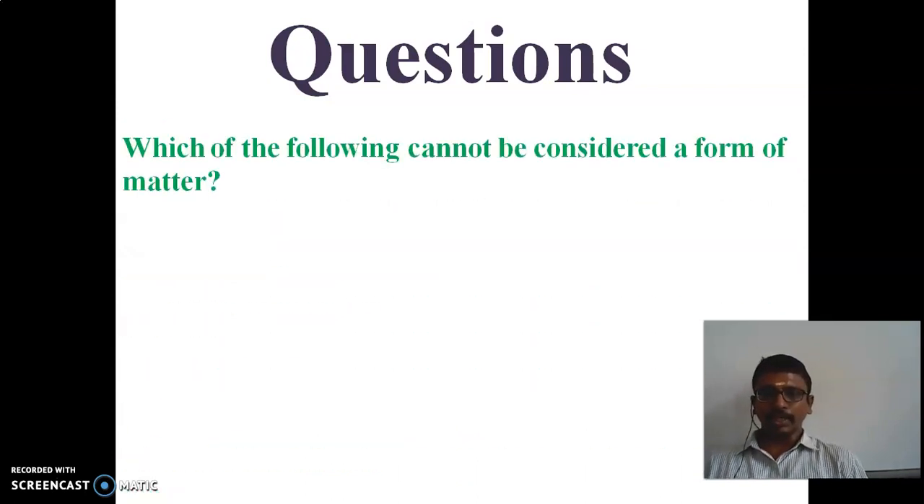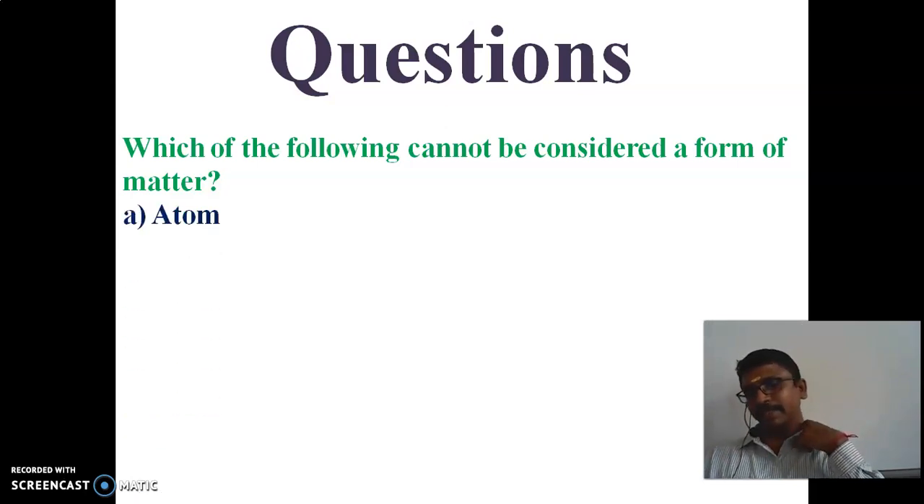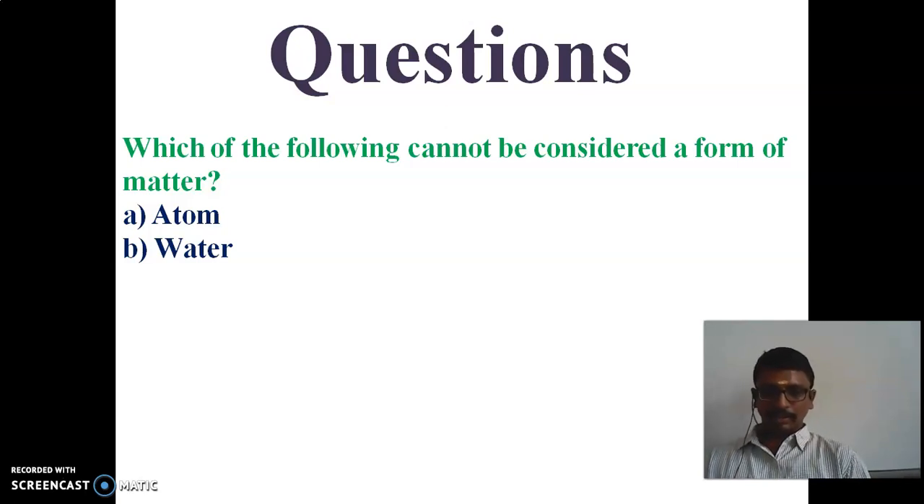Next question is, which of the following cannot be considered a form of matter? Matter means anything that occupies space. So we will see the options. The first option is atom. Atom means any small particles, that is matter. And water. Water occupies space, no? So it's also matter.